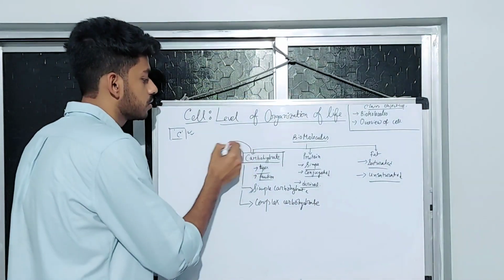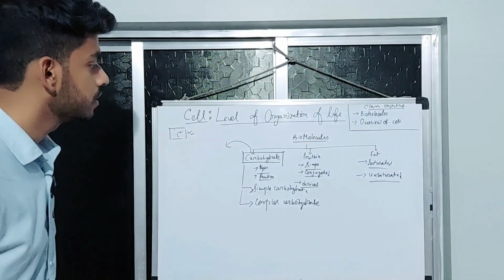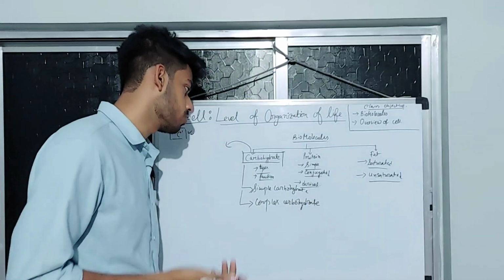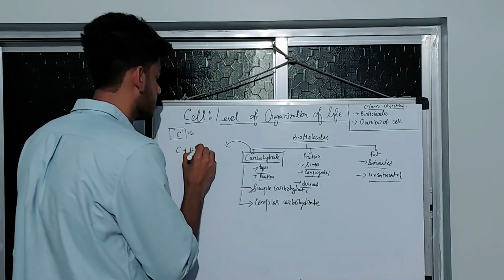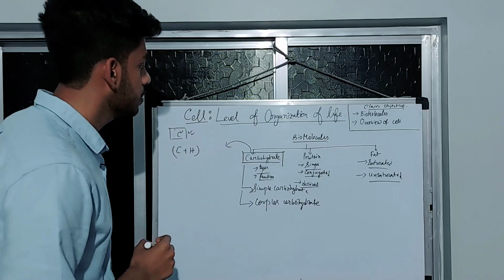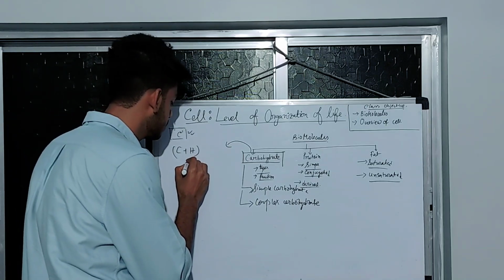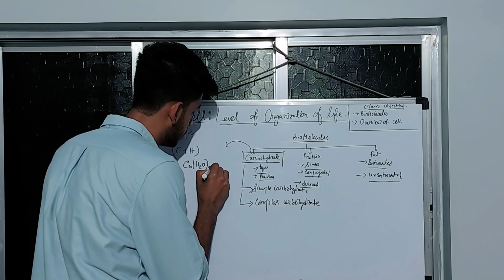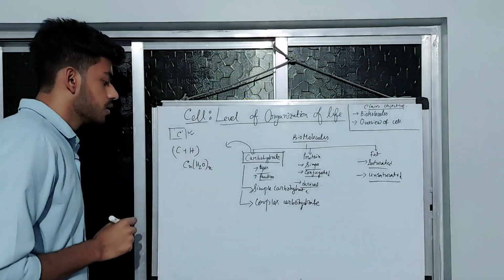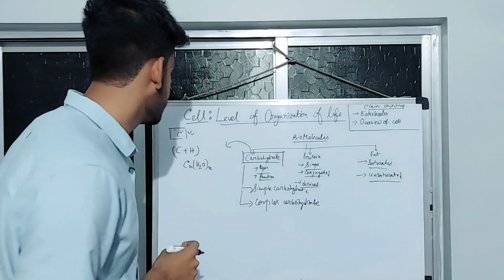So to begin with, the carbohydrate is what? Carbohydrate is a hydrocarbon, means there is carbon and there is hydrogen. So what is the structure? Structure is CnH2O. Okay, so this is how the structure basically is.